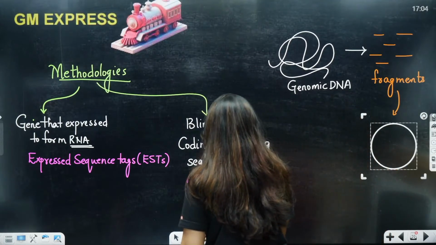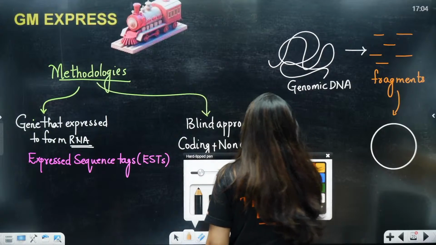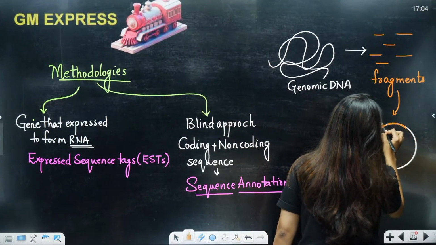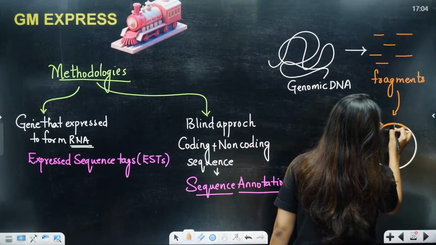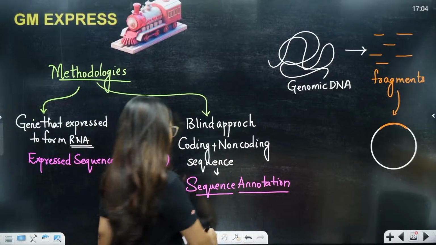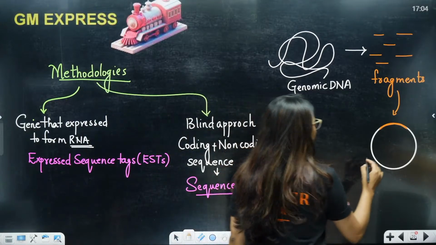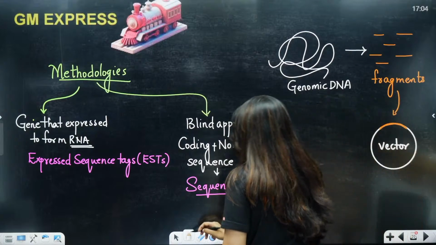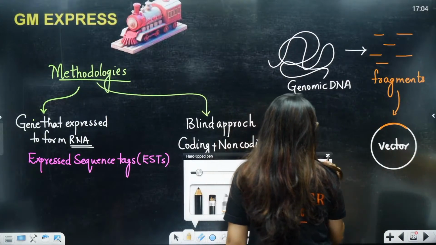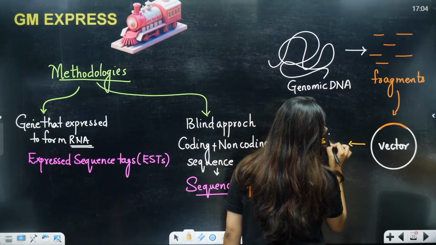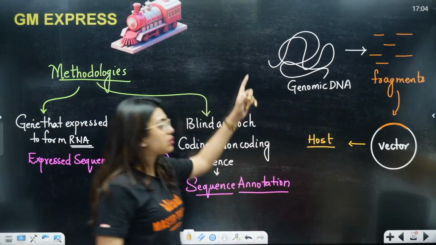Remember, we have learned this in biotechnology: with the help of a vector, you will be able to enter into a host. Clear? This is what they told.